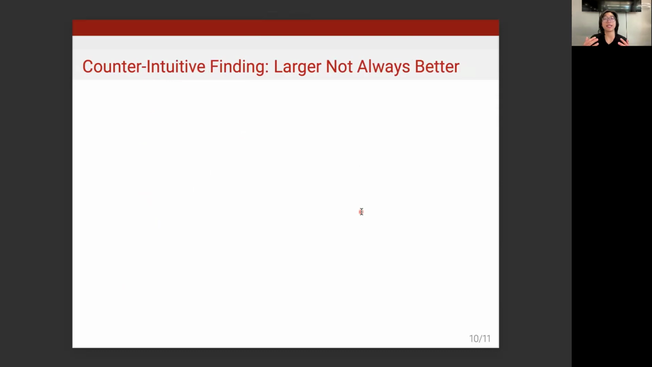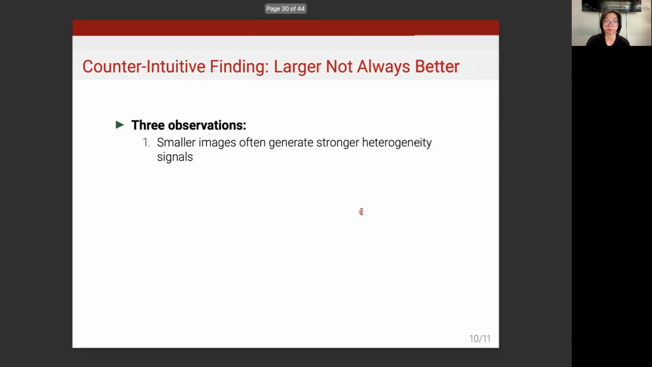The counterintuitive finding that we have is that having a larger image is not always better. And I think the intuition that just providing a large image and having a base feature extractor take all the relevant signals from that image is always better, is why multi-scale concatenation or other multi-scale techniques have not been proposed before.